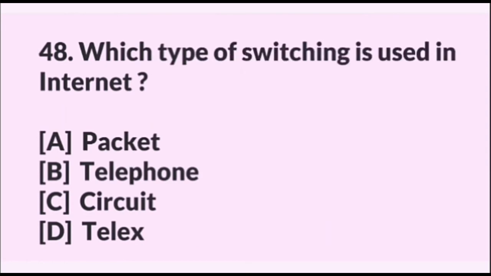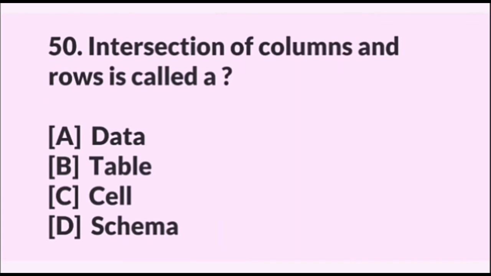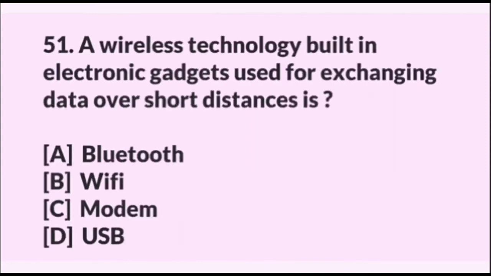Which type of switching is used in internet? Answer is packet. Microsoft Office is type of? Answer is application software. Intersection of columns and row is called a? Answer is cell. A wireless technology built in electronic gadgets used for exchanging data over short distance is? Answer is Bluetooth.